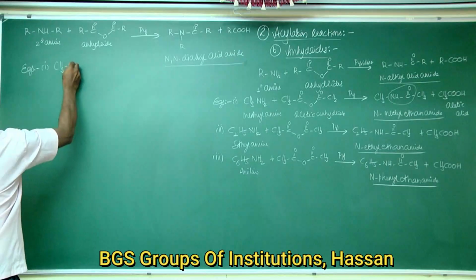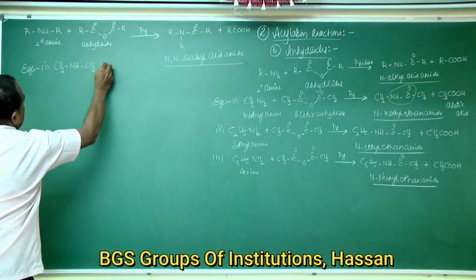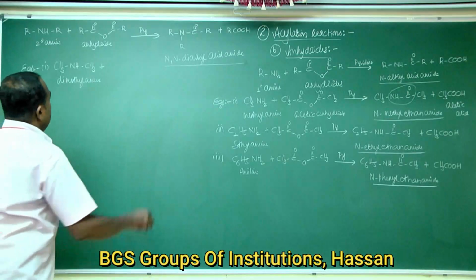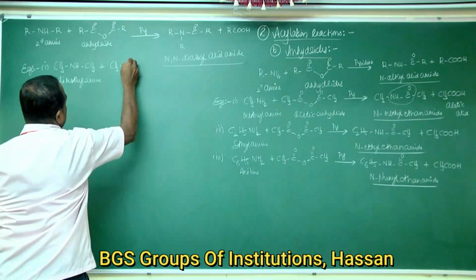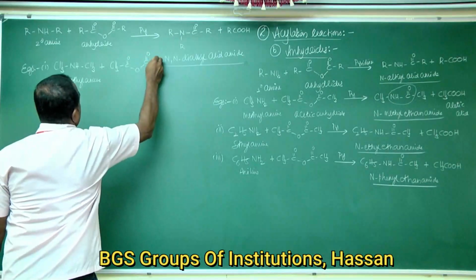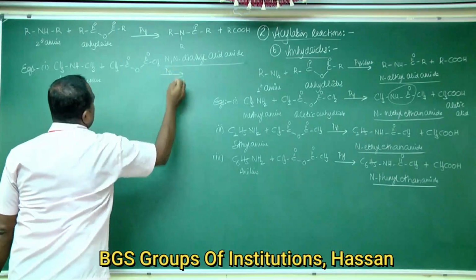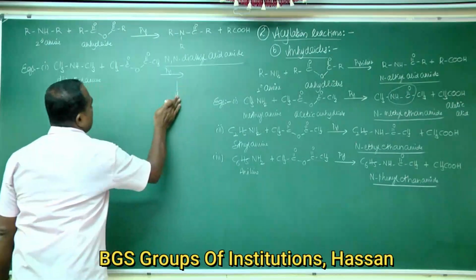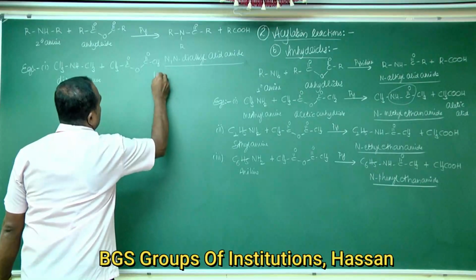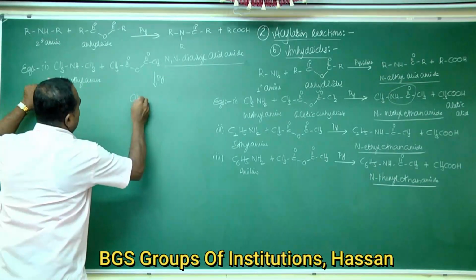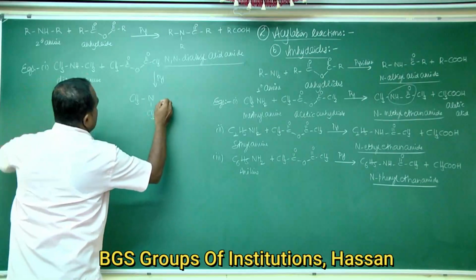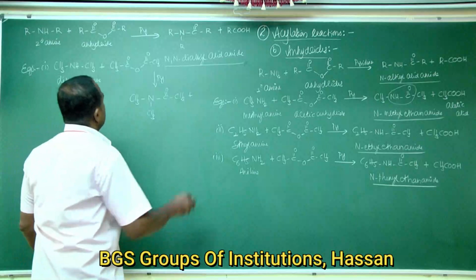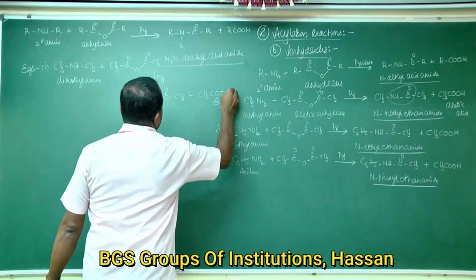First, dimethylamine. Dimethylamine reacts with acetic anhydride in the presence of strong bases like pyridine to form the product (CH3)2N-COCH3 plus CH3COOH, acetic acid.